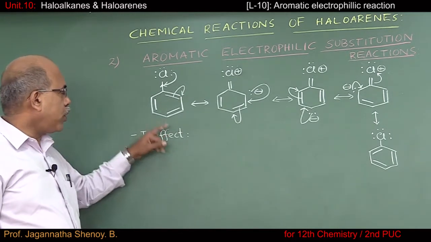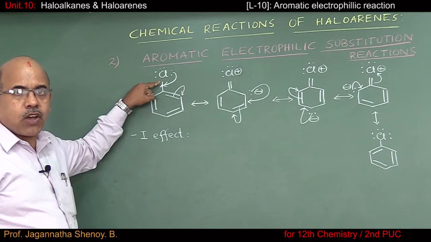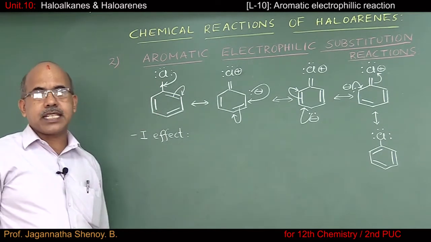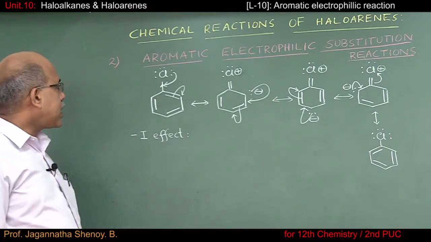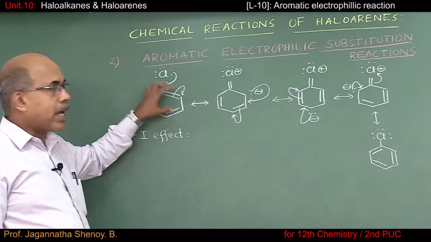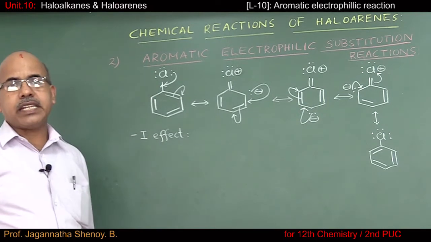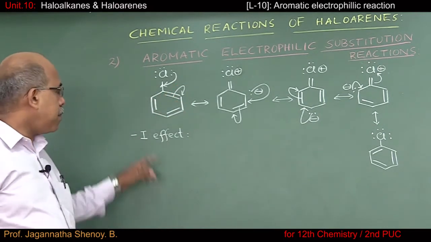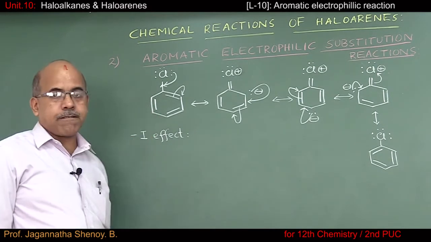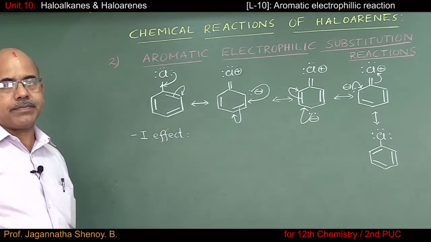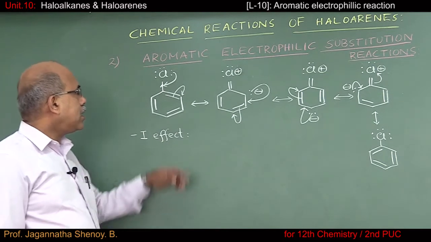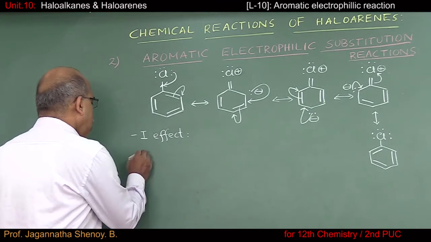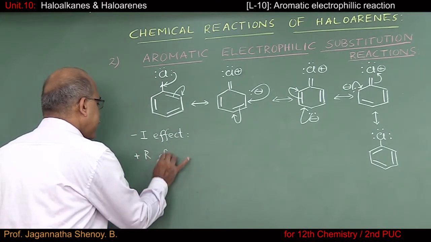But just now I told you, because of -I effect of chlorine atom, the electron density on the benzene ring is reduced. That's why we say the benzene ring is partially deactivated towards electrophilic substitution reactions because of -I effect of chlorine atom. On the other hand, the same chlorine atom exerts what is called +R effect.